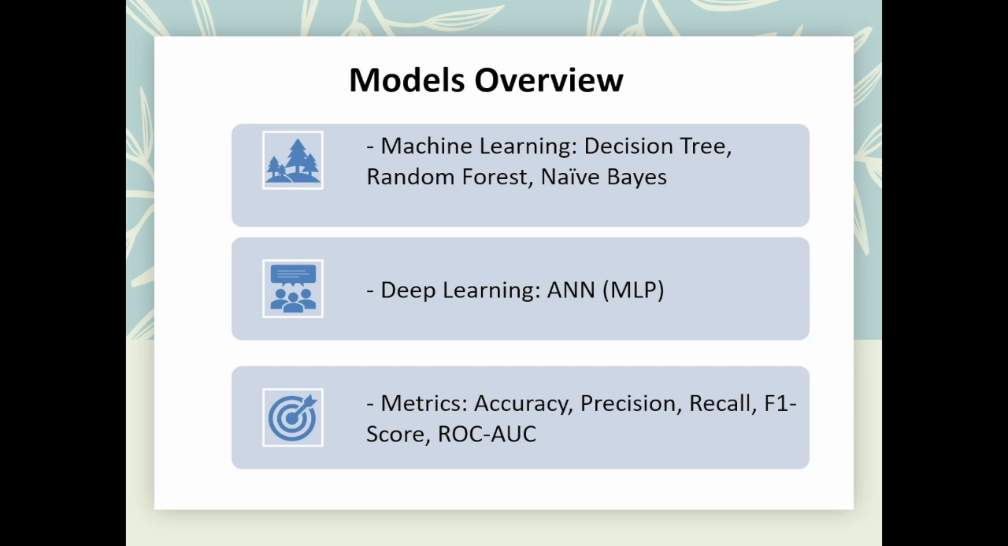And for the deep learning, we have used an artificial neural network, which works like a human brain, learning complex patterns from the data. We evaluated all the models using metrics like accuracy, precision, recall, F1 score, and ROC curve. This ensures we are not just looking at the overall correctness, but also how well we detect actual churners. In short, using both ML and DL models allowed us to compare simple and neural approaches on the same dataset.